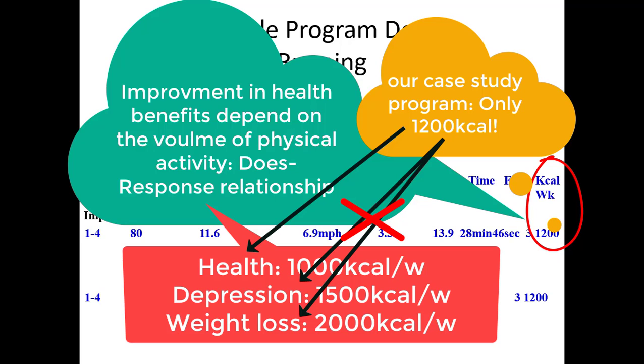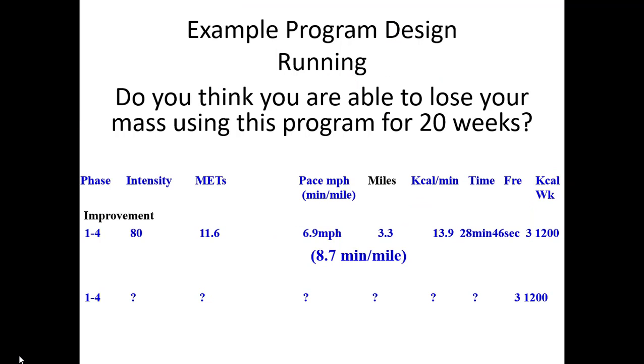In this case, to lose body mass, we should increase kilocalories per week. Doesn't that make sense? However, if you give this program to your friend or client, you should ask them, did you succeed or fail? You should ask like this. Did you succeed? Did you fail? How about this case?